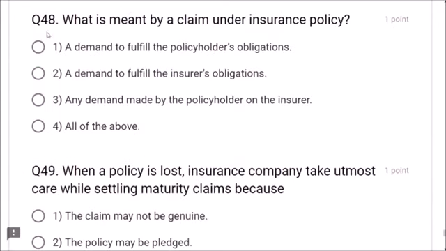Next, question number 48. What is meant by a claim under insurance policy? A demand to fulfill the policyholder's obligations? No. A demand to fulfill the insurer's obligations, friends. This is correct. What is meant by claim under insurance policy is a demand to fulfill the insurer's obligations. Dear friends, option 2 is correct.